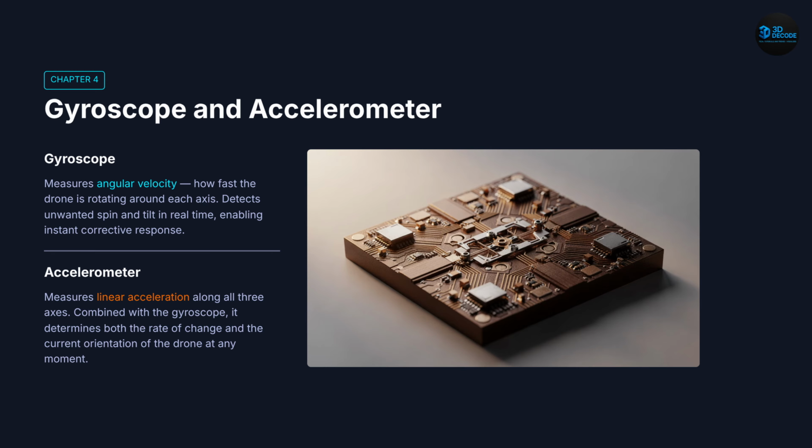Next, gyroscope and accelerometer. Modern drones rely heavily on inertial sensors for stability. The gyroscope measures angular velocity, how quickly the drone rotates around each axis. The accelerometer measures linear acceleration and tilt orientation relative to gravity. Together, these sensors give the flight controller a continuous understanding of the drone's motion and orientation.